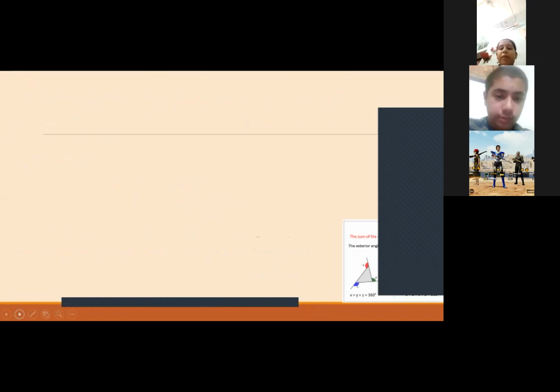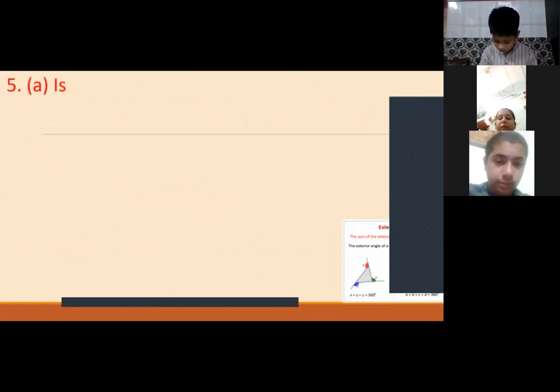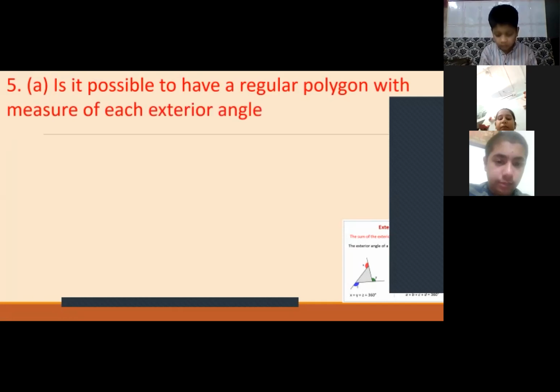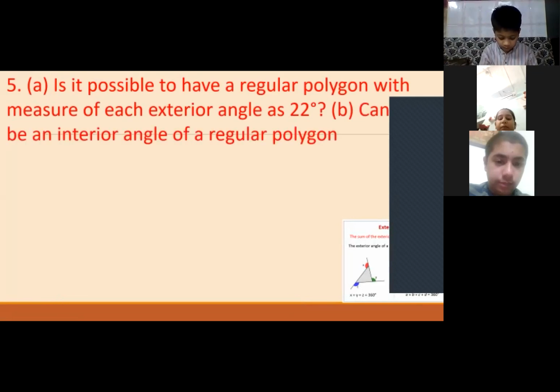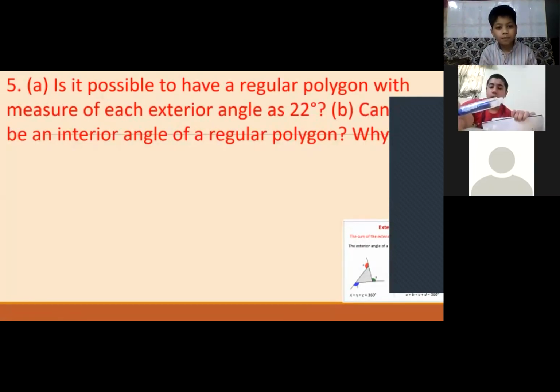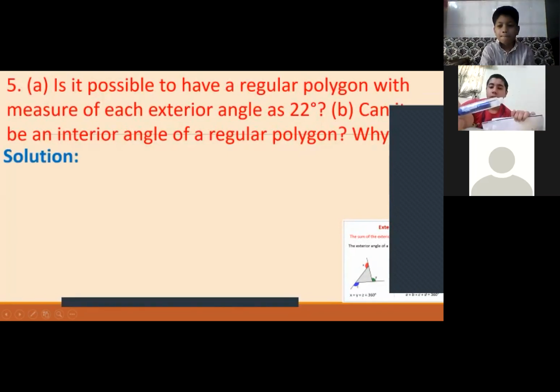I'm doing the next question now. Next question has two parts. Is it possible to have a regular polygon with the measure of each exterior angle 22 degrees? And the B part says, can there be an interior angle of a regular polygon? Can it be interior angle of any regular polygon? Why? We have to give the reason. See, whenever we are able to divide 360 by a number and we get a whole number, then only we can have regular polygon. Otherwise, we cannot have. Now let's see how should we go for it.